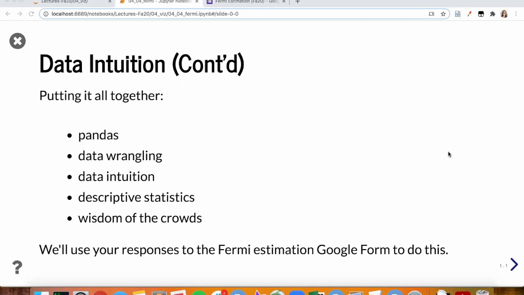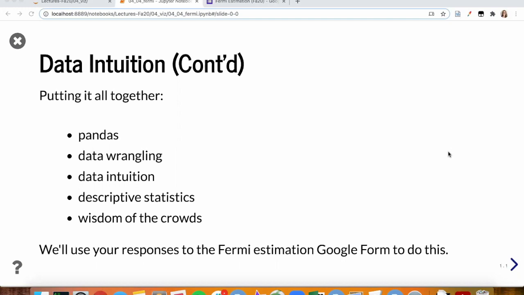So now that we've discussed descriptive statistics, I want to put everything together. I want to include the content we talked about last week, introducing pandas and data wrangling as you get comfortable in your assignments with this. I want to bring in these concepts of data intuition.